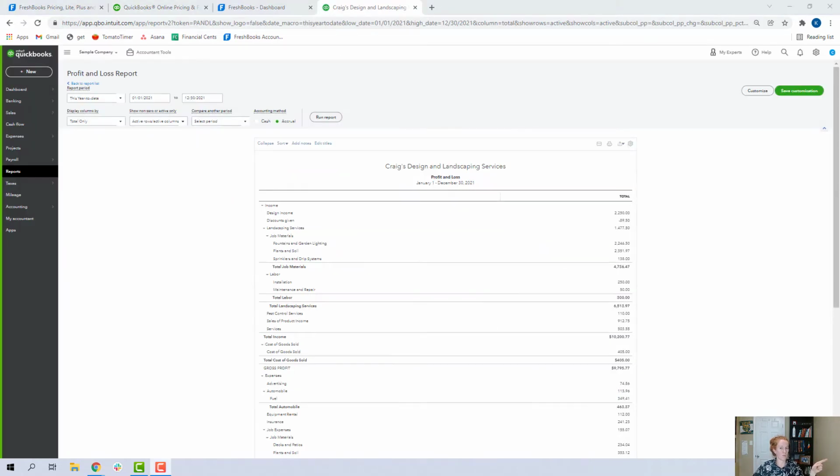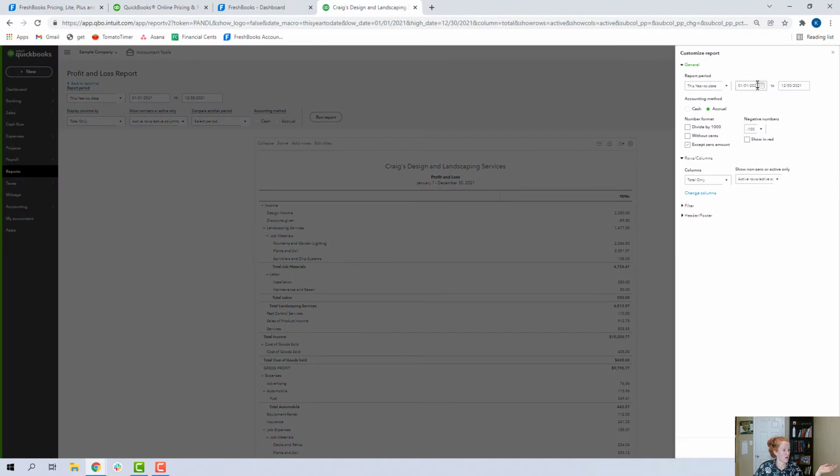I'll show you one more thing about reporting in QuickBooks Online. I'm here in their demo company, and you can customize reports. So this is the profit and loss statement. That's the standard one. Then you can customize it, and you can see all the metrics on how you can filter, you can have different columns and rows. So that's nice and powerful. You'll want to save your customization.